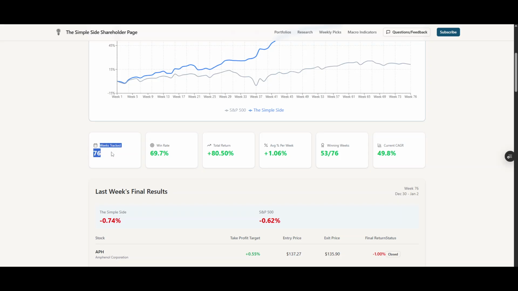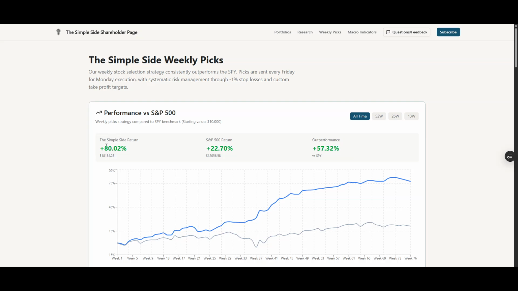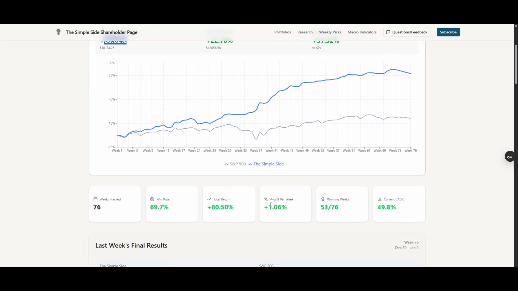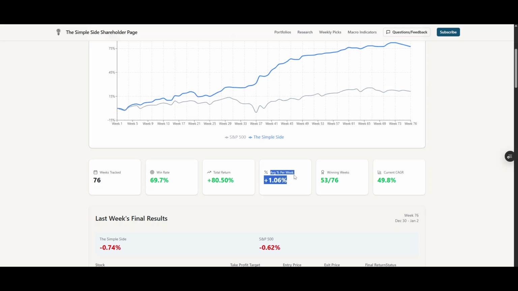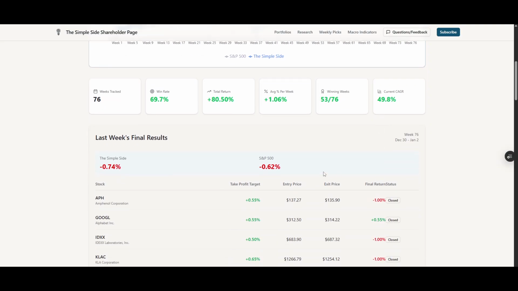So you'll be able to track all of that. You can also see the number of weeks that we've tracked, our current win rate. So how many weeks do we have positive returns versus how many weeks we have negative returns? What our total return is, which again, you'll be able to see right up here as well. Then you'll be able to see the average percent per week returns. So again, we're looking at about 1% a week that we're returning with the weekly picks. Then you'll see the number of winning weeks. So this is just this percentage here, 53 out of 76. And then the current compounded annual growth rate, which is 49.8%.